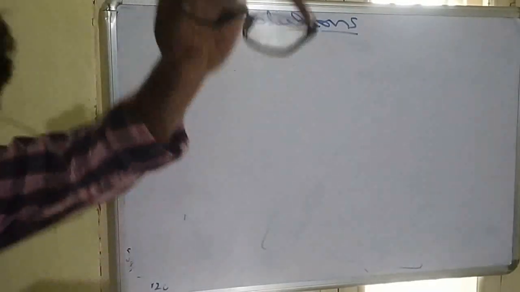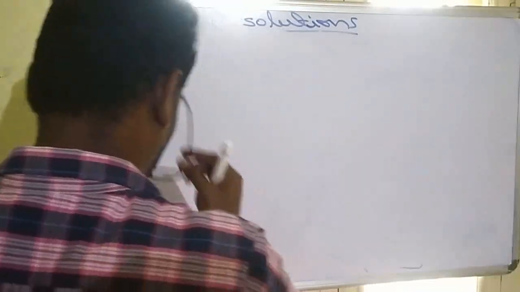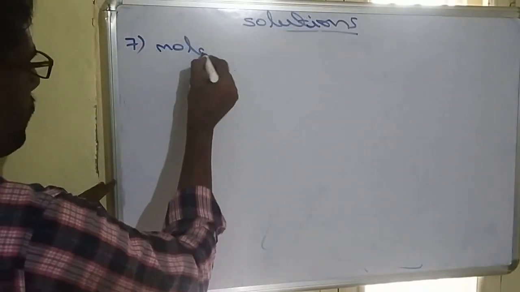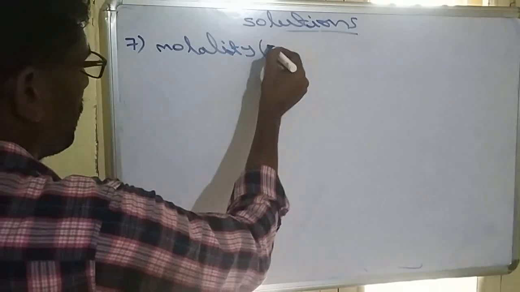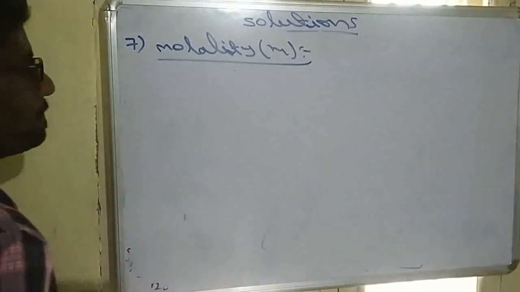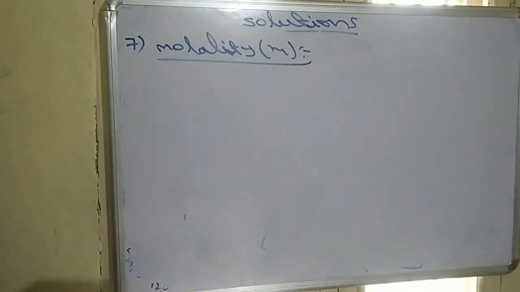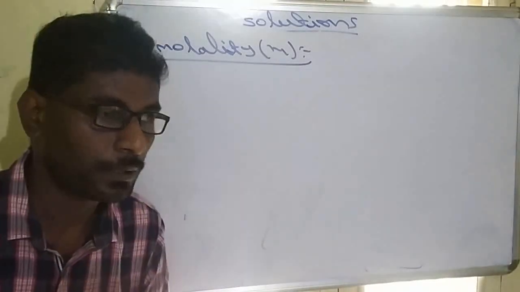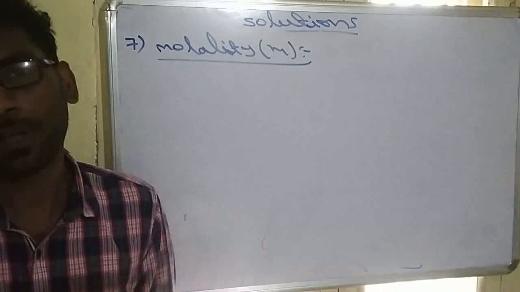So another one, the seventh concentration term, will be molality, denoted with small m. It is the number of moles of solute present in 1 kg of solvent.